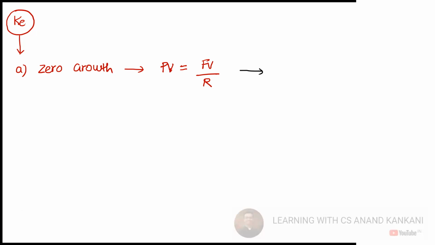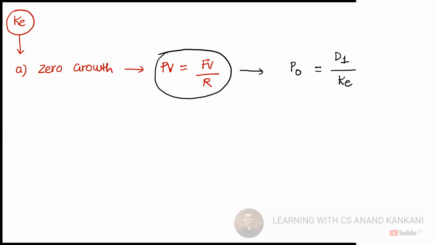Present value is what you pay when you buy the share today. What are you going to get in future? Dividend. And since it's an equity share, the rate of return will be the cost of equity. So this same formula gets translated into P0 equal to D1 divided by R. D1 represents the dividend you are going to get a year later, and R is KE.